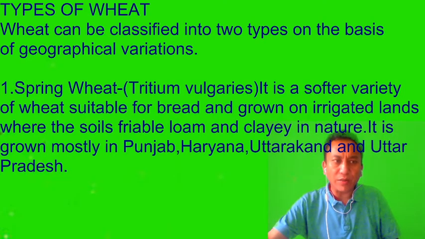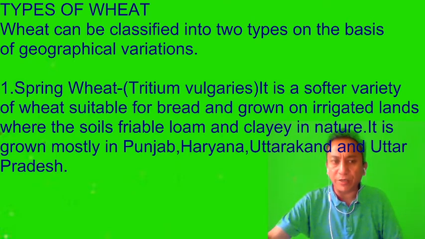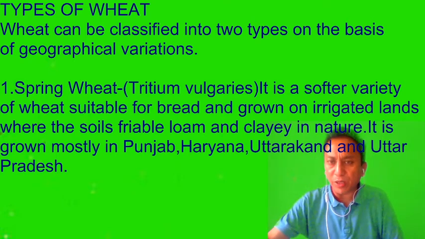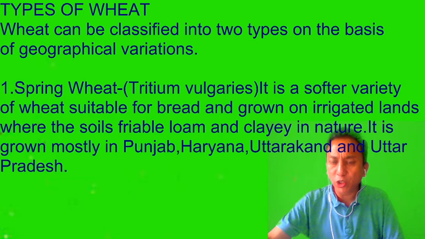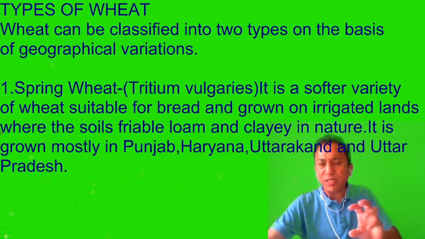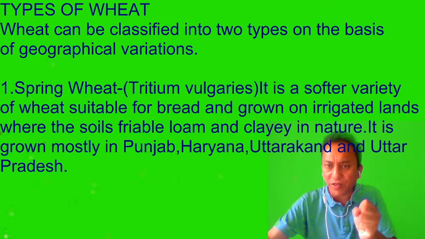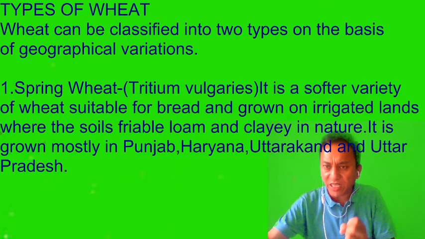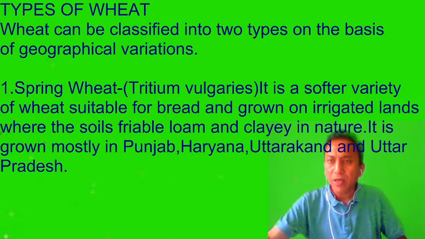Now we have different types of wheat that are grown. On the basis of geographical variation, the first one we have is the spring wheat. It is also called Triticum vulgaris. It is a softer variety of wheat suitable for bread and grown on irrigated lands where the soil is friable, loamy and clay in nature. Friable means the soil breaks down very easily. It is grown mostly in Punjab, Haryana, Uttar Pradesh and Uttarakhand.